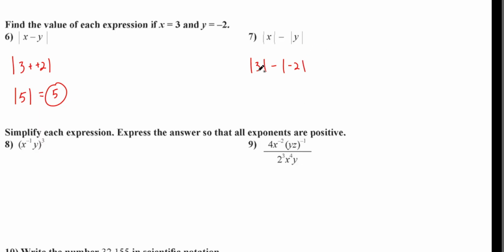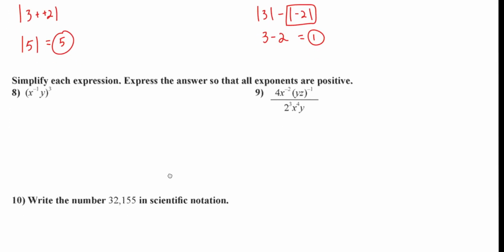Let's simplify it. What's the absolute value of 3? Positive 3 minus, right? That's not in an absolute value, is it? That minus. So we just write a minus. What is this? What's the absolute value of negative 2? It's positive 2. So we're done with the absolute values, aren't we? So now you just go 3 minus 2, which is 1, and then there you go.